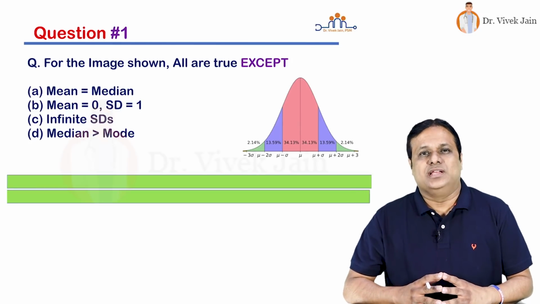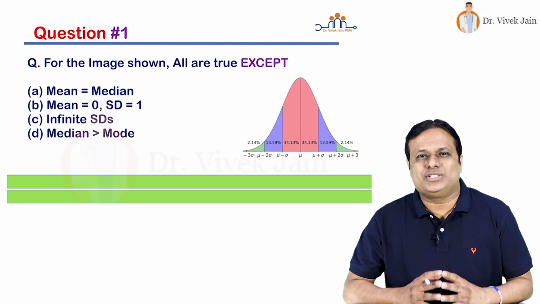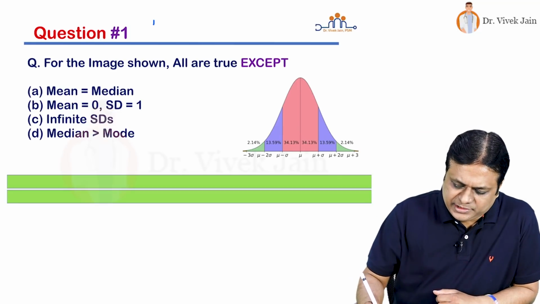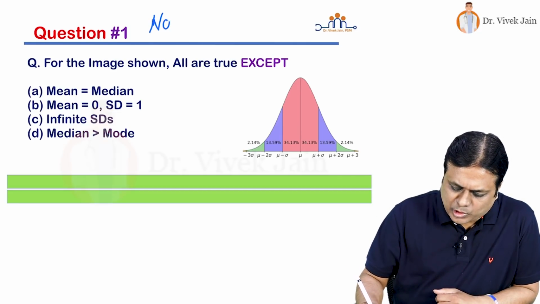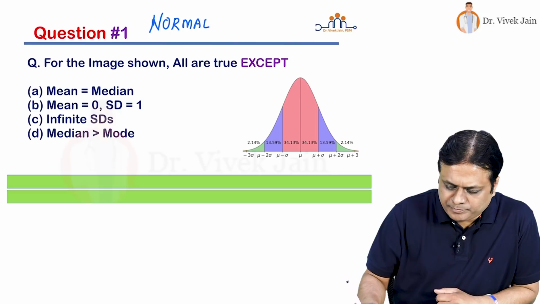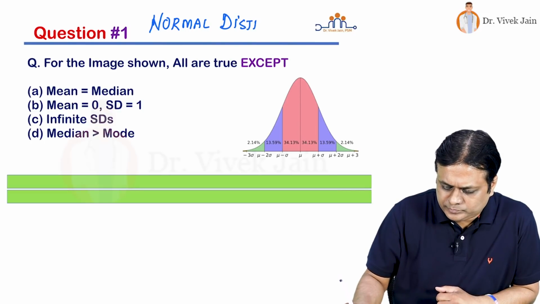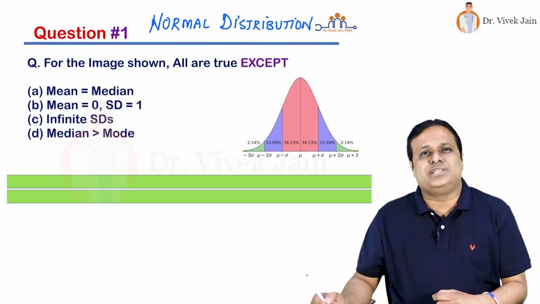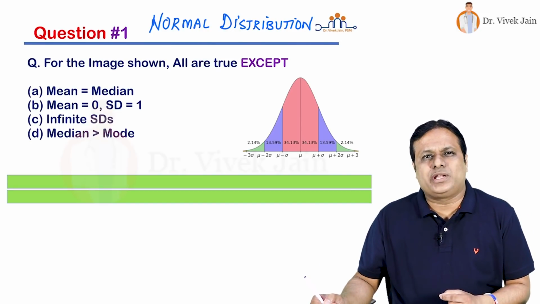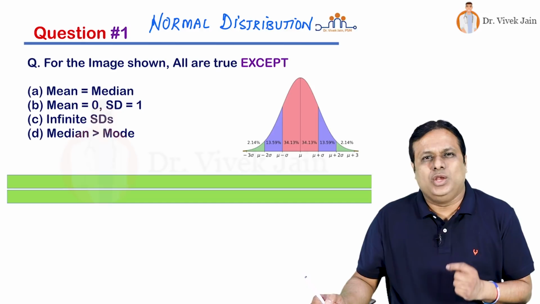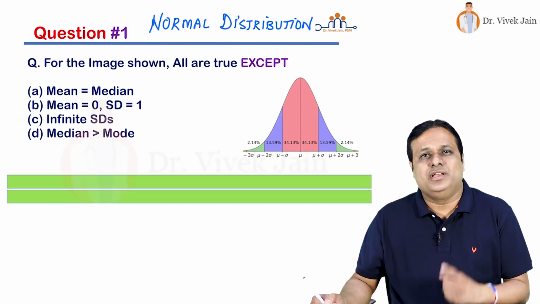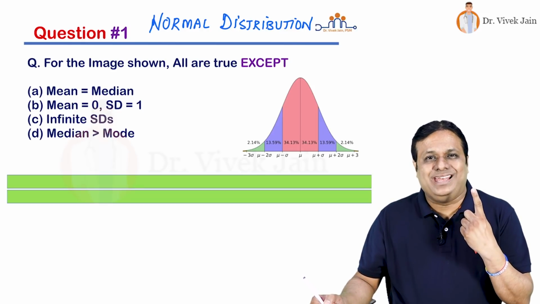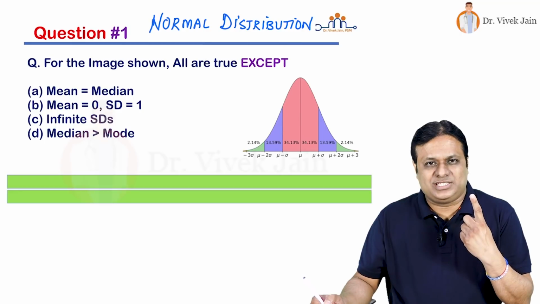That's it. So friends, first you tell me, this image or diagram is known as, very right, this is the normal distribution, also known as Gaussian distribution. What are the important properties of normal distribution? Look at the diagram. What is its shape? First property, it is bilaterally symmetrical, bell shaped.